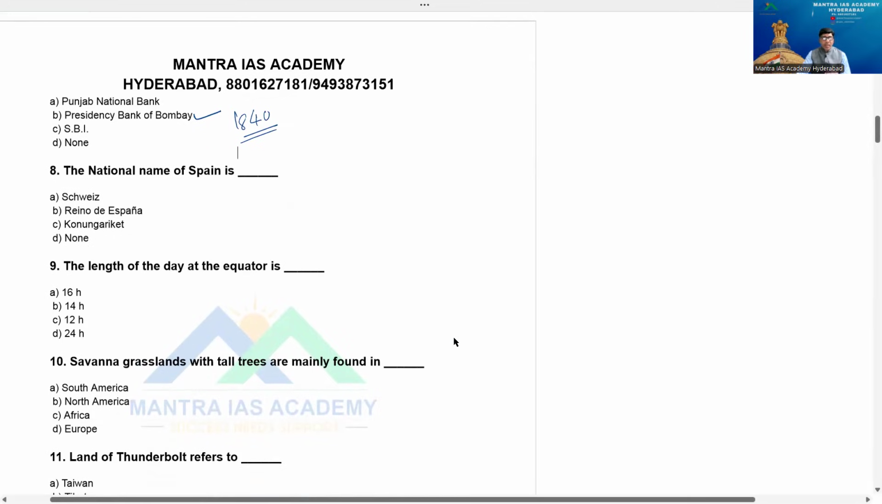The national name of Spain. The national game also has different answers. We'll say bullfight.